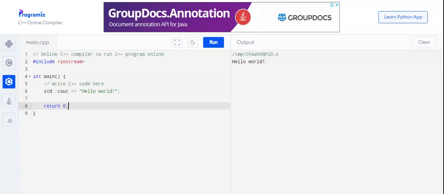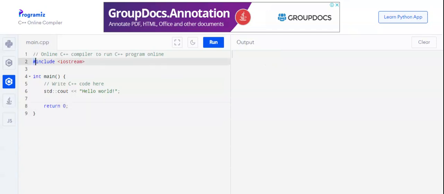In line number 1, the double slash means this is a comment. This is a comment: online compiler to run C++ program. This is just to give you a clear idea or just to show you what the program is going to do. In line number 2, there is a hash.